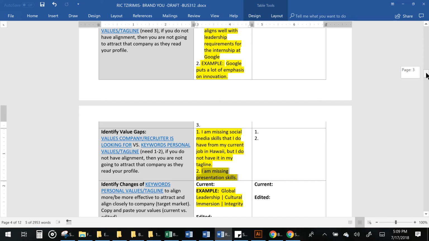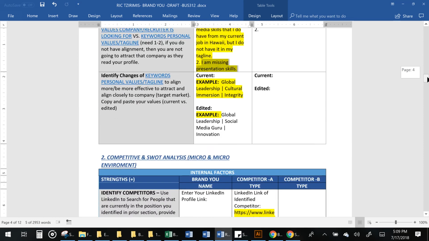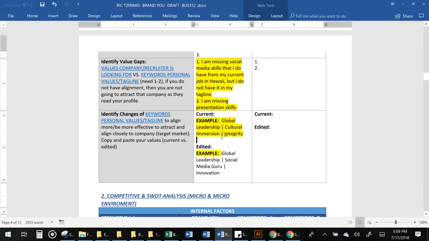So from that standpoint, he identified keywords that were missing. So he put in the current keywords that he has based off his value section above, and then he edited it. At first he had global leadership, cultural immersion, and integrity. Now he has global leadership, social media guru, and innovation.